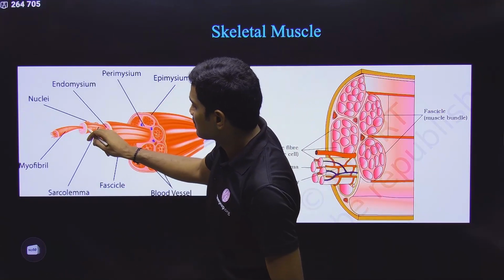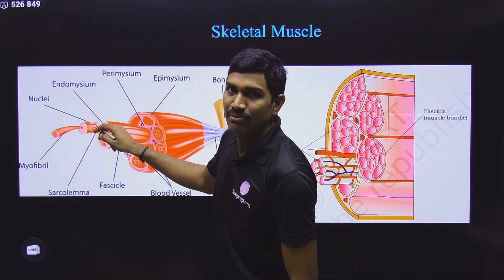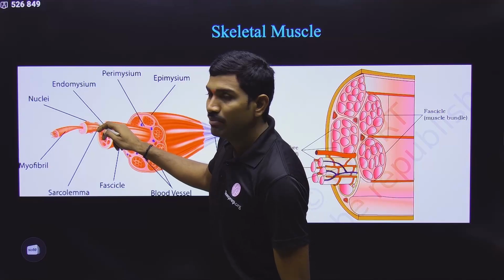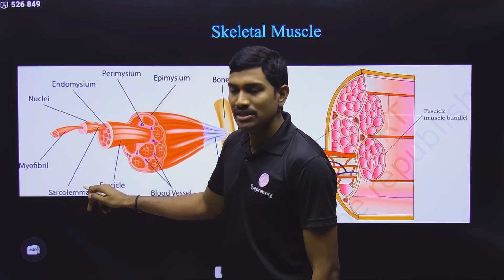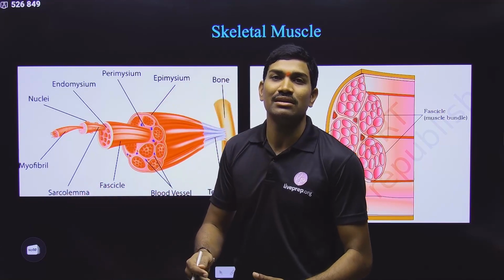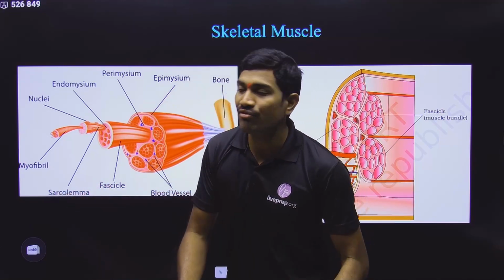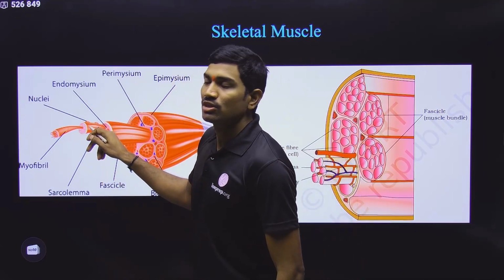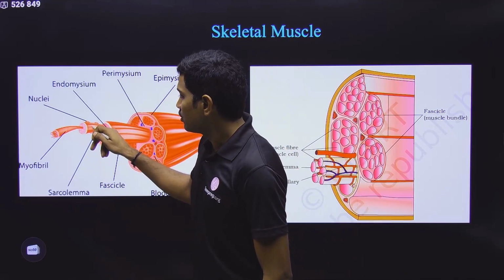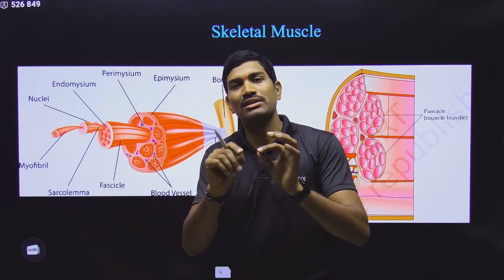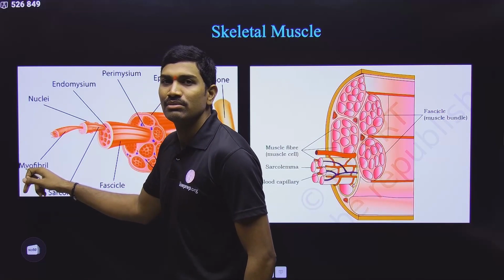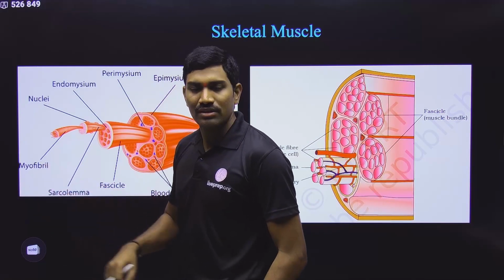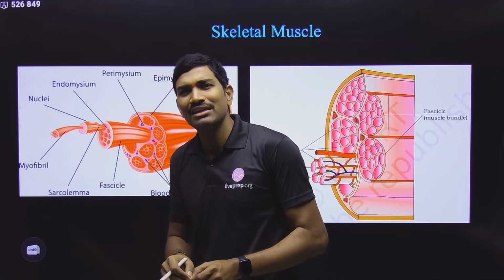This single cell has a plasma membrane. The plasma membrane of the muscle cell is called sarcolemma. Lemma means membrane, sarco means muscle. It is the plasma membrane of the muscle cell, that's why it is called sarcolemma. Now inside each cell, long thread-like fibrils are present. They are called myofibrils. Myo means muscle. They are also fiber-like, but they are very small.